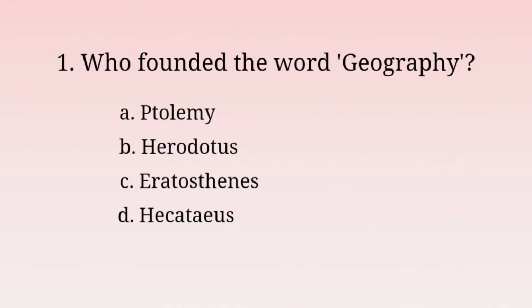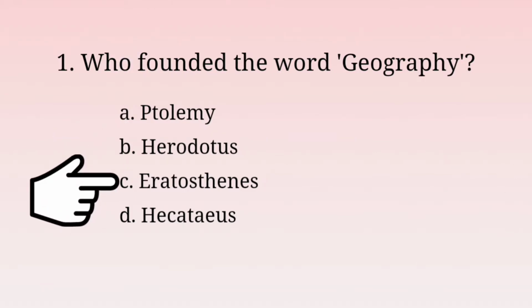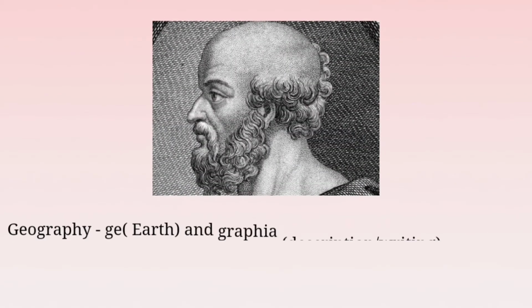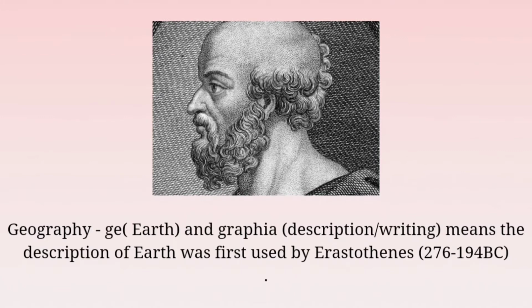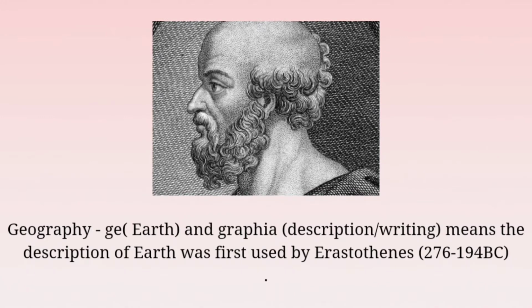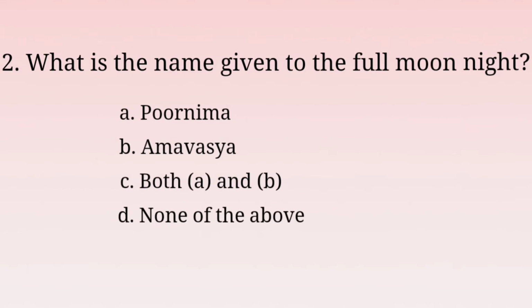So first question, who founded the word geography? Options A. Ptolemy, B. Herodotus, C. Eratosthenes and D. Hecataeus. So the answer is option C. Eratosthenes. Eratosthenes was a Greek mathematician as well as a geographer. The term geography, geo means earth and graphia means description or writing, totally means the description of earth, was first used by Eratosthenes.